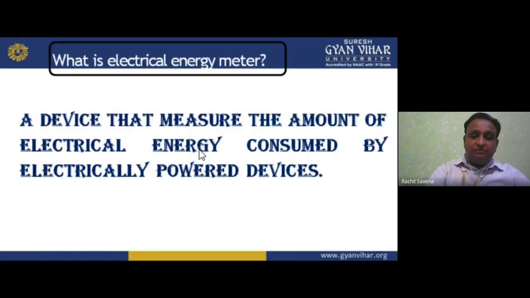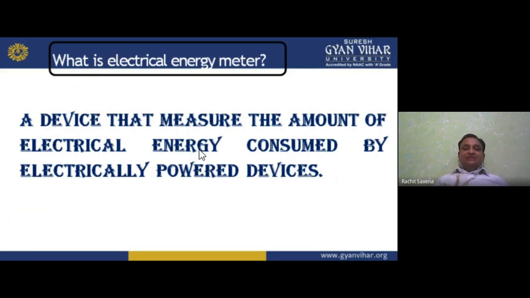Now moving forward, what is an electrical energy meter? It is a device that measures the amount of electrical energy consumed by electrically powered devices. For example, in our house we have the watt hour meter. Energy is basically power into time, meaning how much power I am consuming in a time period. So that is the energy.